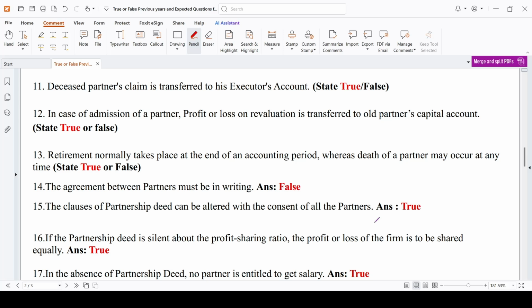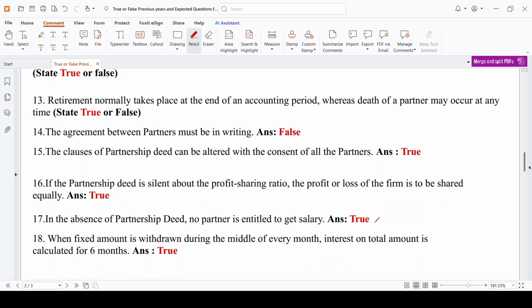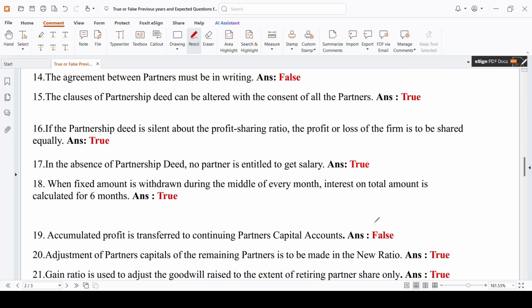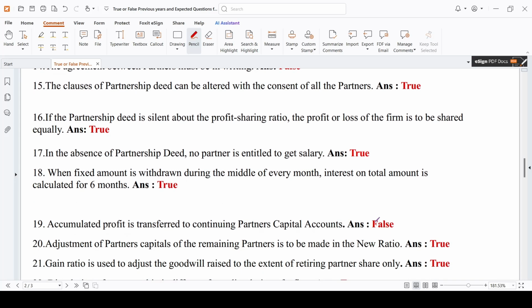True. The agreement between the partners must be in writing. No, the agreement between the partners may be oral also and it may be in writing also. Must be in writing: false. The clauses of partnership deed can be altered with the consent of all the partners. Yes, it is true.